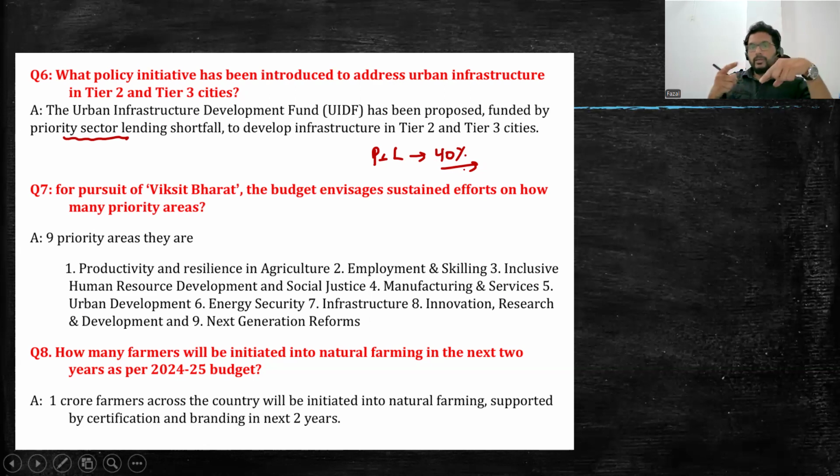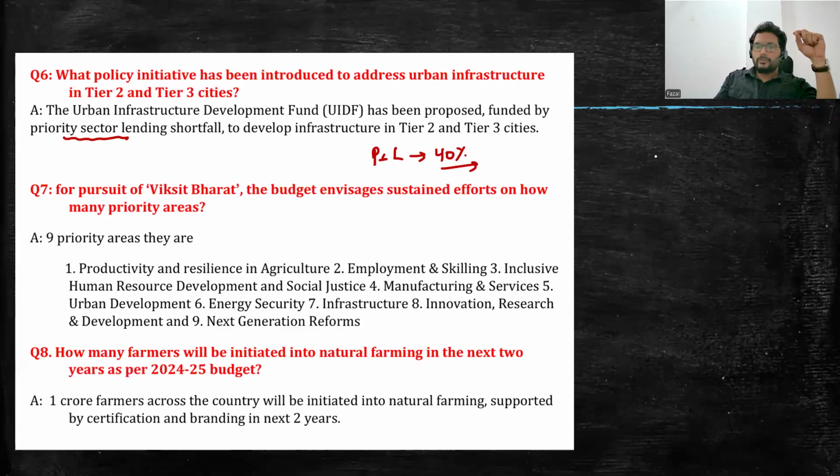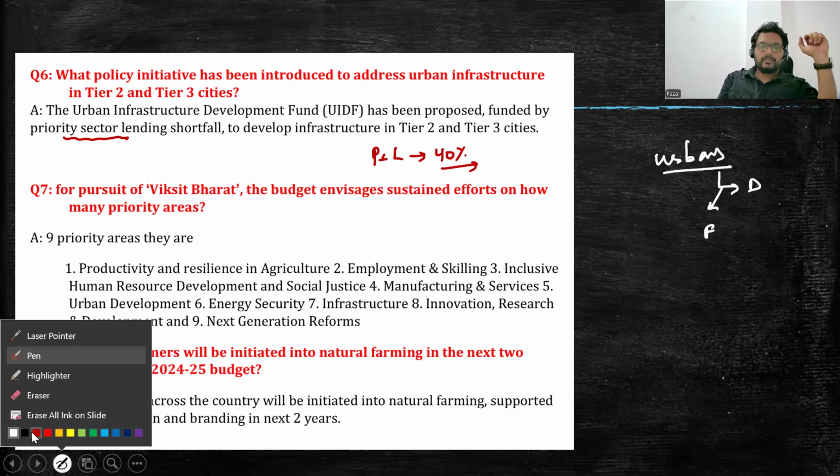Now they have also addressed urban infrastructure. This has been added because urban-based institutions, which are basically domestic or sometimes foreign, often fail to meet the PSL target. If they can add these for the development of urban infrastructure, they could easily meet the target.